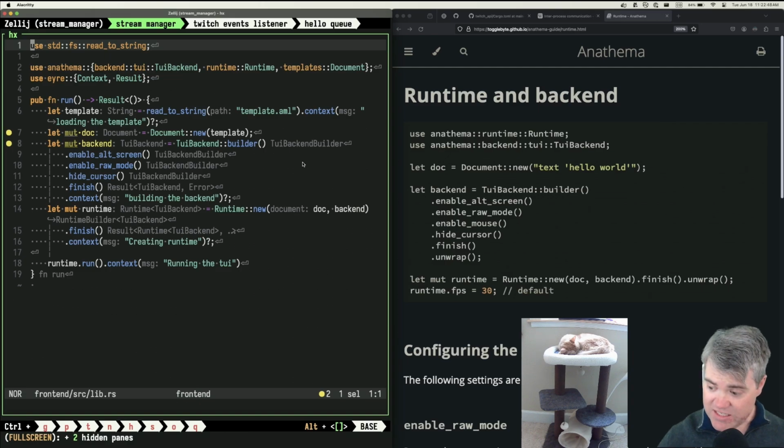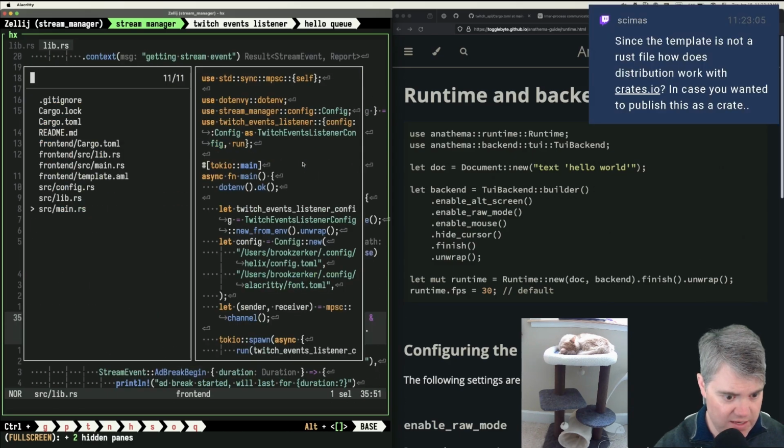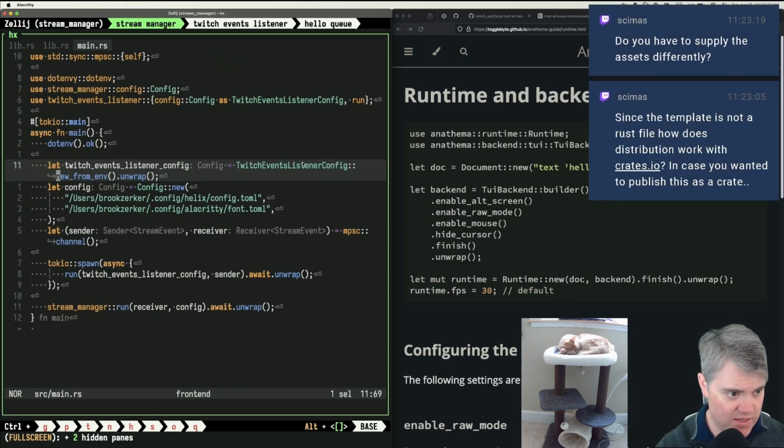Well, I guess, next question, because I bet we're going to run into this exact same problem with the major stream manager over here, aren't we? So let's see, where do I want to put this? Because source main, Twitch events listener config, we have the config. I probably want to run this in both of these here, right? Where does run come from?